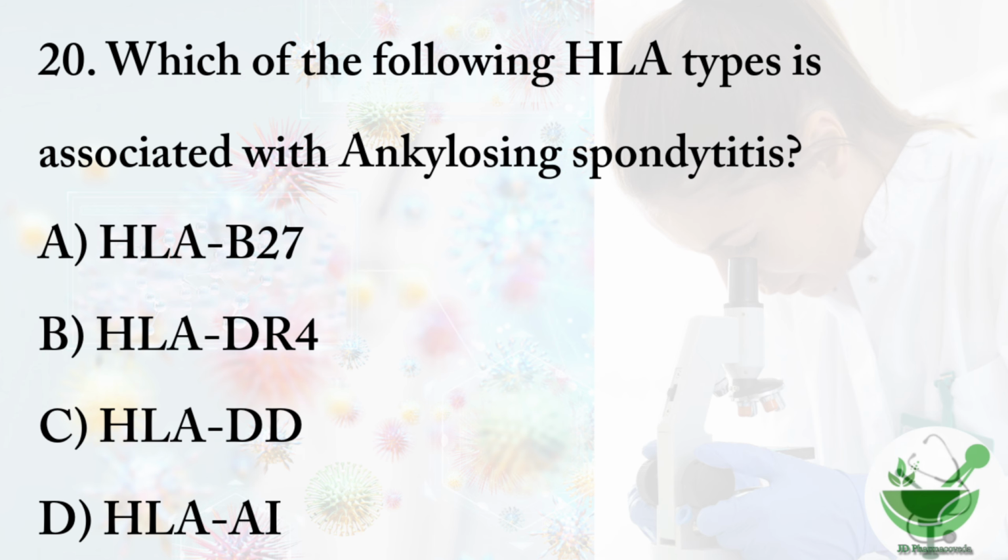Then question number 20. Which of the following HLA types is associated with ankylosing spondylitis? Option A, HLA-B27, option B, HLA-DR4, option C, HLA-DD, option D, HLA-A1. So the right option is option A, HLA-B27.